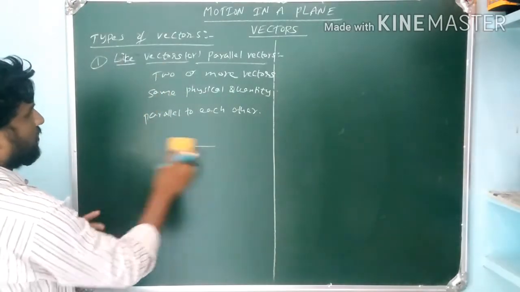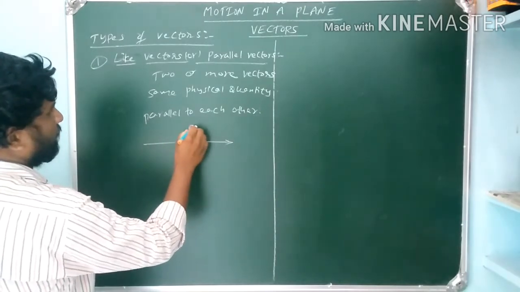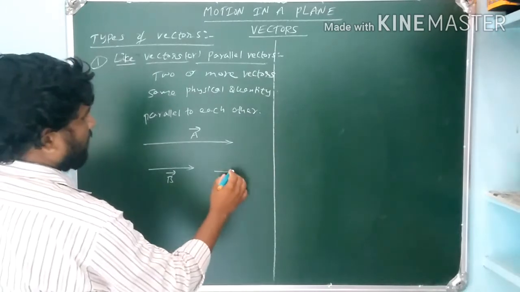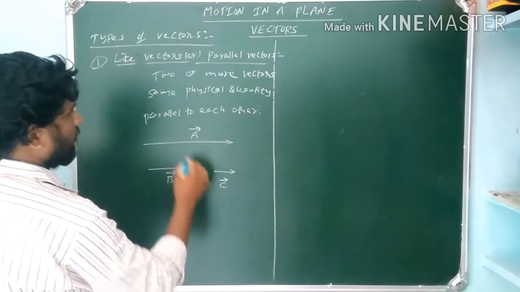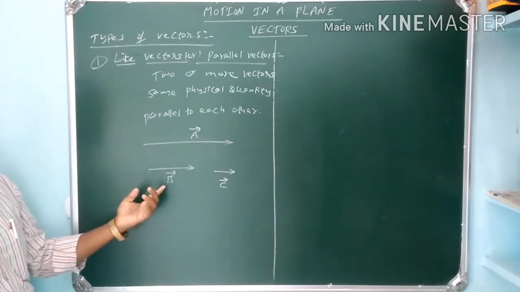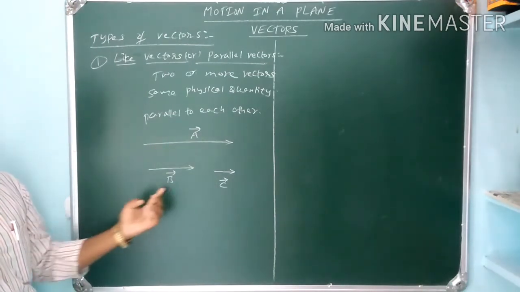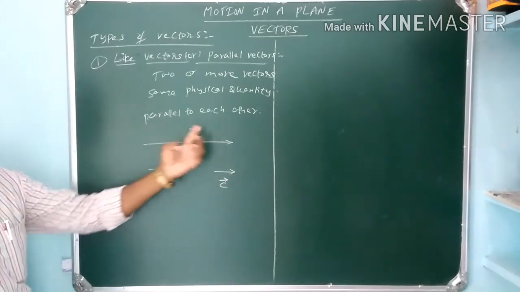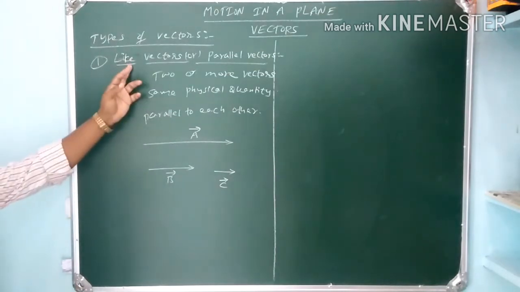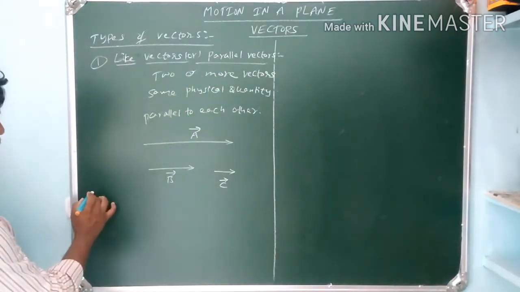Suppose this represents the vector A bar. This represents the vector B bar. This can represent the vector C bar. Here, these are the three vectors. The magnitude of A bar is different from that of B bar and C bar. But these three vectors represent the same physical quantity. These types of vectors are called like vectors or parallel vectors.